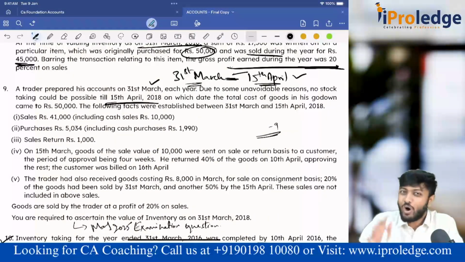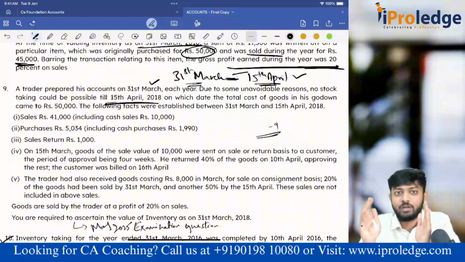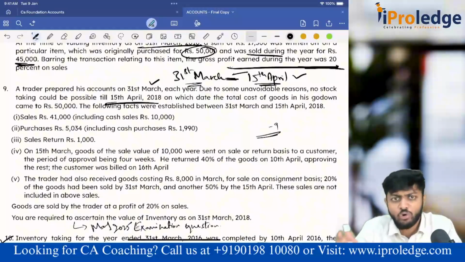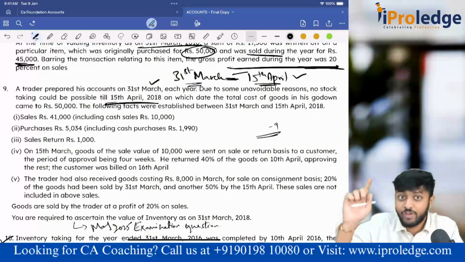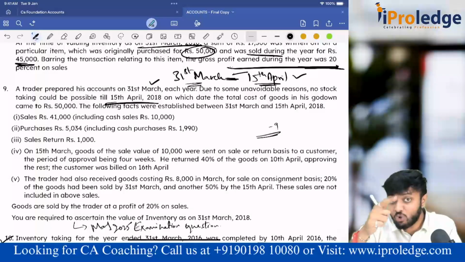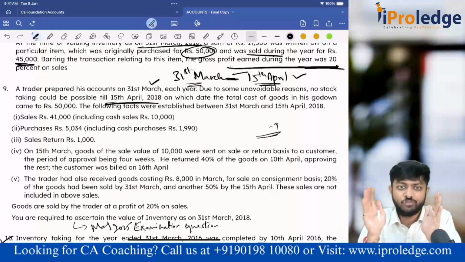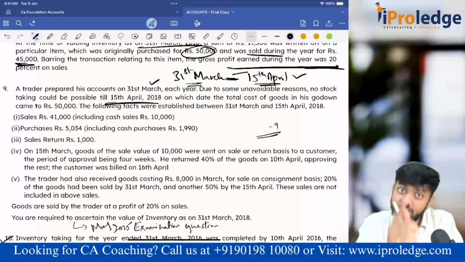No. So, whatever purchases are there, I should not consider. Say, suppose some sales would have happened in this intervening period, 31st March to 15th April. Goods would have gone out. Should I consider that gone out? No, that happened after 31st March. Between 31st March and 15th April, some goods could have gone out. In the 15th April stock calculation, do you think the goods which have gone out will be included? No, because they went out during 31st March to 15th April. As on 31st March, had it gone out?